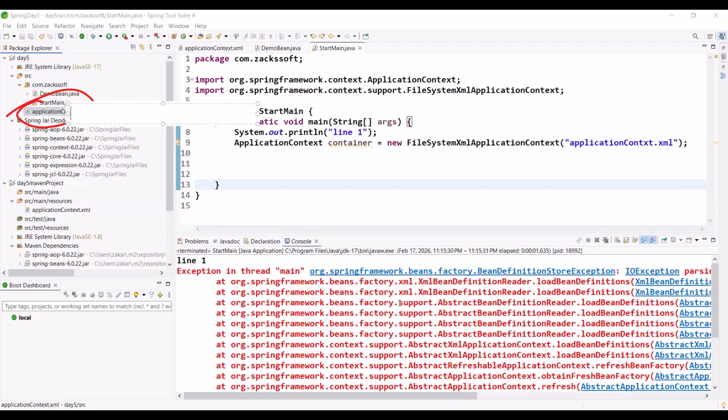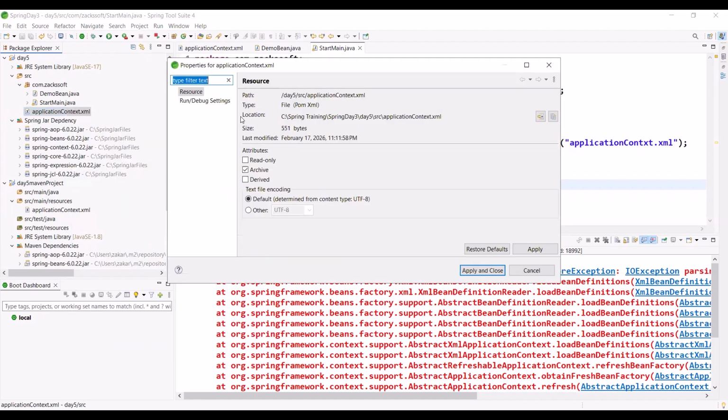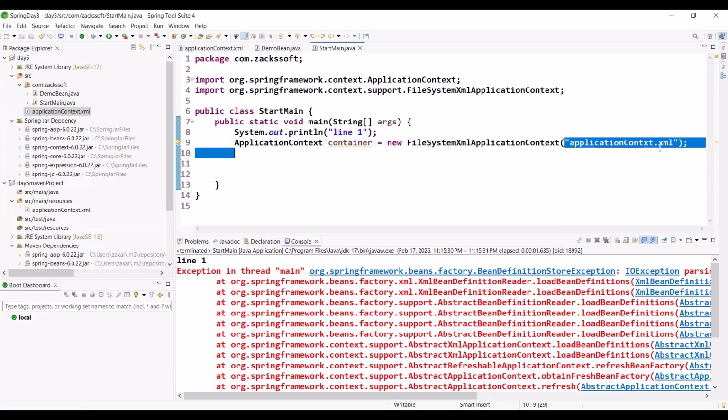Just one minute. Delete everything. Simply right click, then open Properties. In the location, you can simply copy from here. Copy from here, nothing more than this. Simply paste here. Control V.